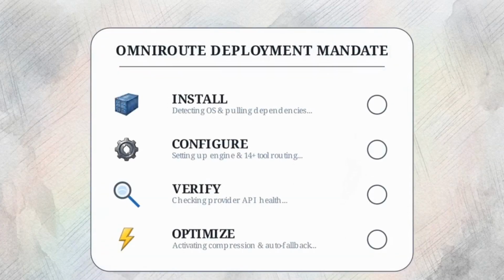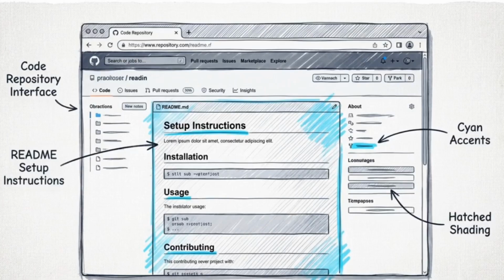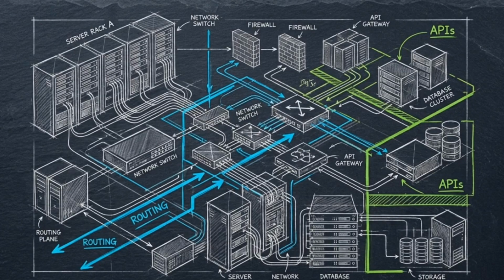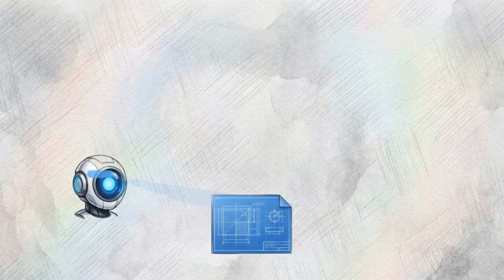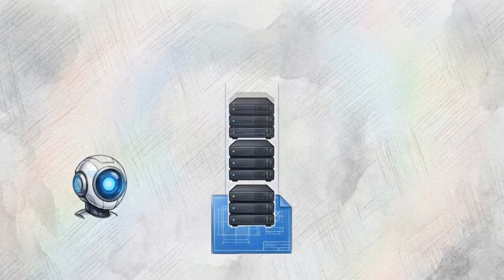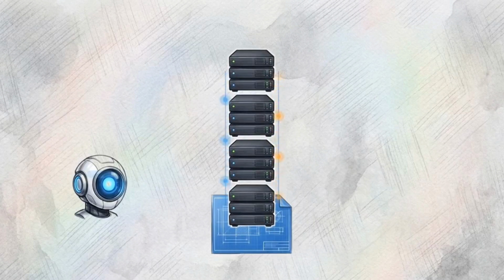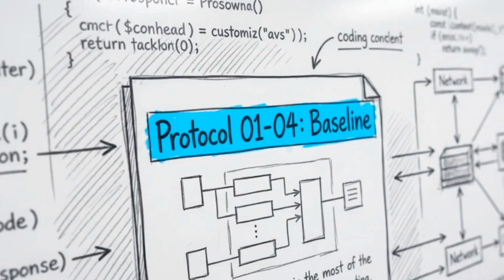The agent is given a comprehensive mandate. It must autonomously install, configure, verify, and optimize the OmniRoute system, pulling its instructions strictly from the official GitHub repository source of truth. By decoding the exact configuration requirements demanded in this prompt, we can map the internal architecture of this fault-tolerant gateway. Analyzing these instructions exposes the structural anatomy of the OmniRoute middleware, while demonstrating how modern autonomous systems execute complex local deployments.